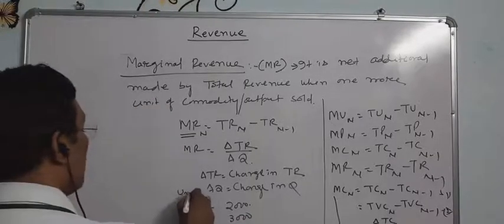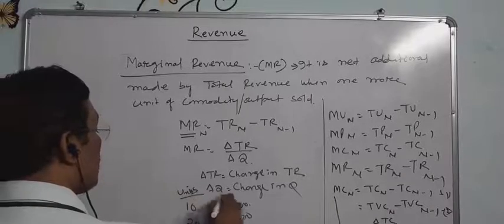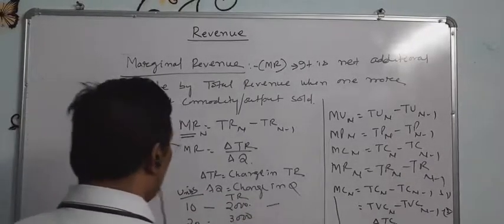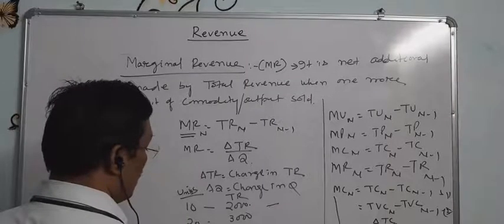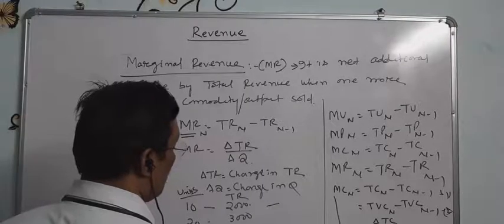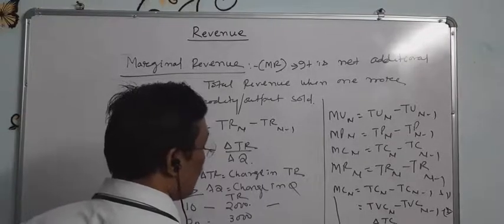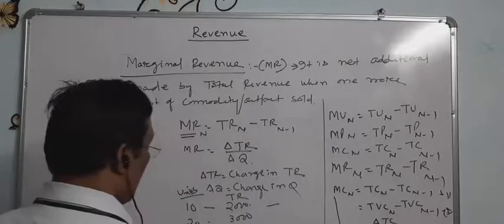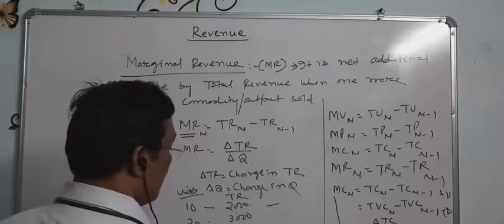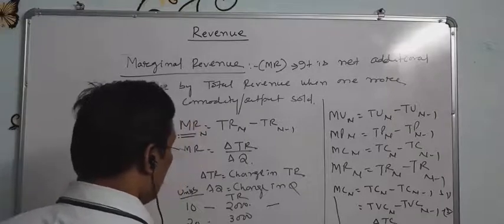This is the units of products and this is the total revenue. So change in total revenue equal to 3000 minus 2000 equal to 1000, and change in quantity equal to 20 minus 10 equal to 10.